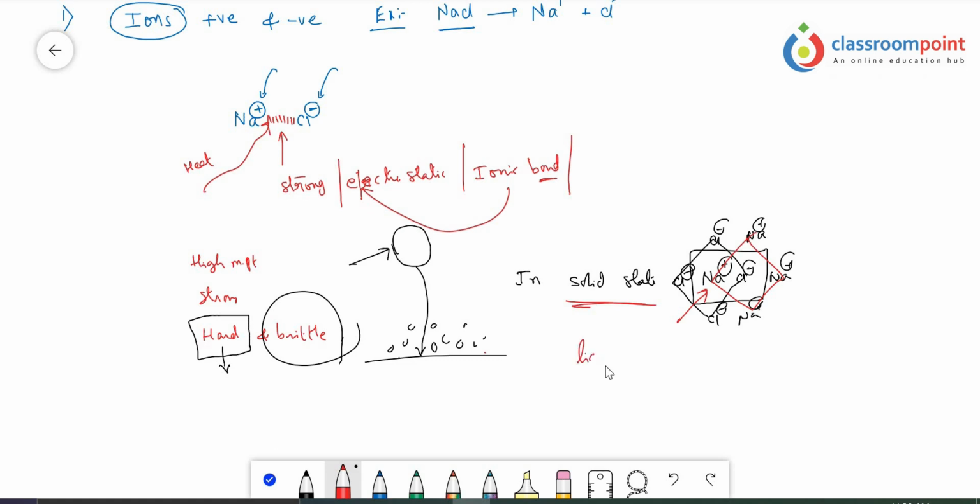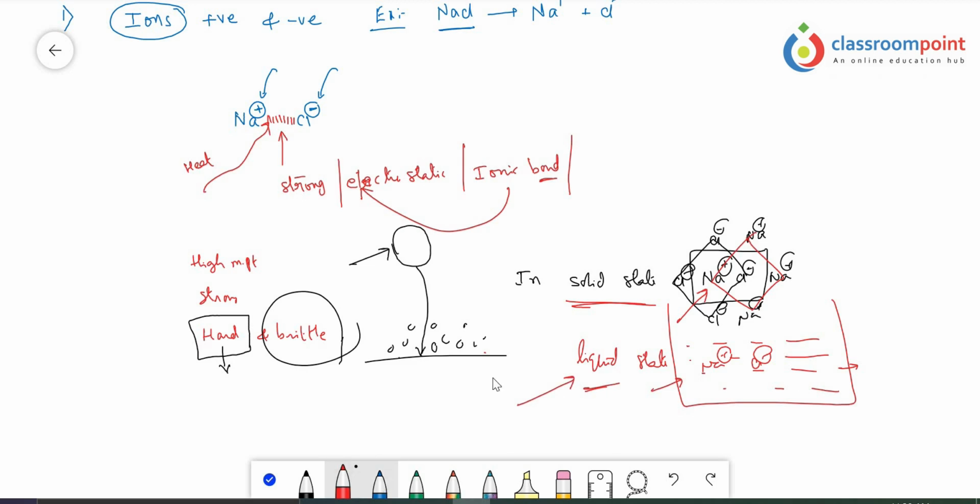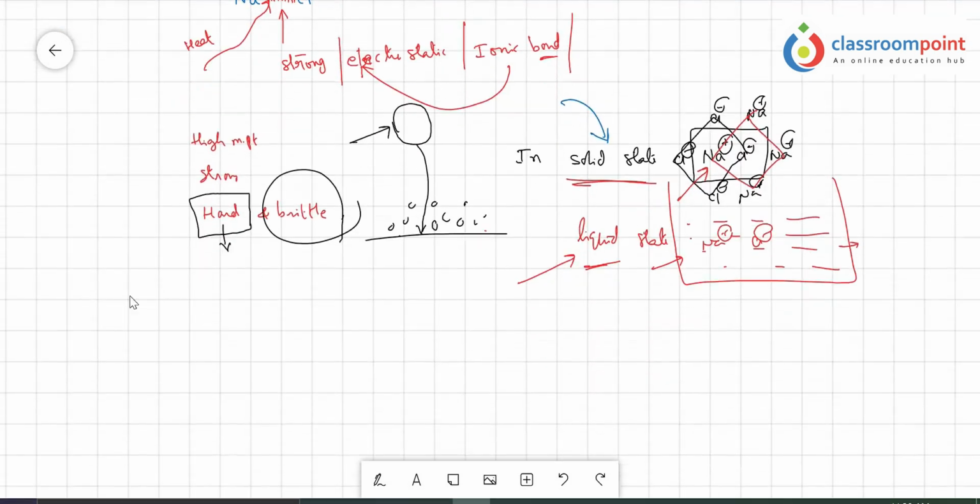But in the liquid or molten state, when you keep this solid in the liquid state or in solution, then NaCl dissociates into Na+ and Cl- ions. The ions are free in the liquid state, so they can easily carry electricity from one end to the other. Hence they are good conductors of electricity only in the liquid state, and bad conductors of electricity in the solid state. This is about the ionic solids.